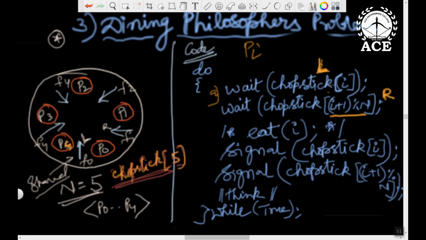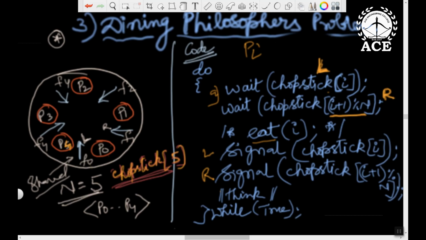So we'll try to take the left chopstick. If successful, try to take the right chopstick. If successful, we'll go to eat. Once eating is done, he will leave the left chopstick, leave the right chopstick through the signal operation, and go back to think, and then again repeat the cycle. This is the code of dining philosopher.